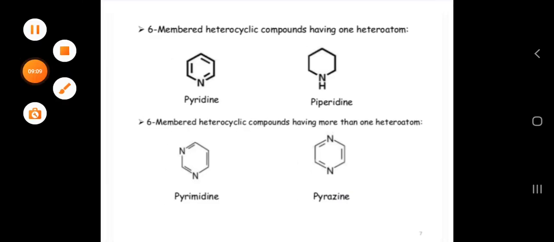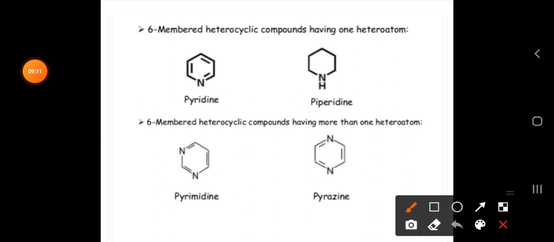Now let us see 6-membered rings. In 6-membered heterocyclic compounds, if one heteroatom is present, we call it pyridine. That means nitrogen is present in the 6-membered ring. It is similar to benzene, if you have observed. So this one we call pyridine. If there are no double bonds and there is NH, we call it piperidine. Only one heteroatom is present, see here, one nitrogen, one NH.